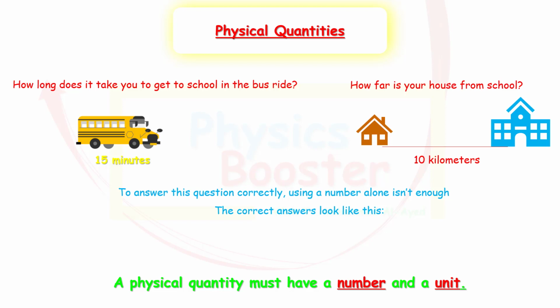So a physical quantity must have a number, which is, for example, 15, and it must also have a unit, for example, minutes or 10 kilometers. So the 15 and the 10 are the numbers, and they are not enough to mention what you really want to answer, and the minutes and kilometers are something called units.